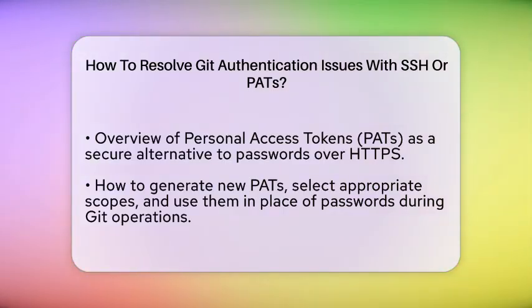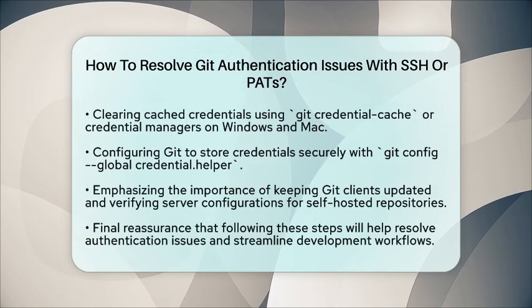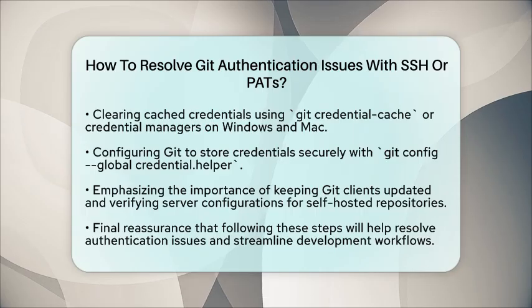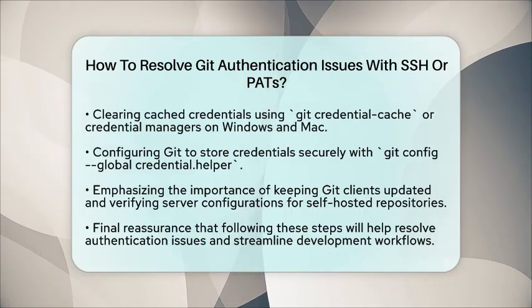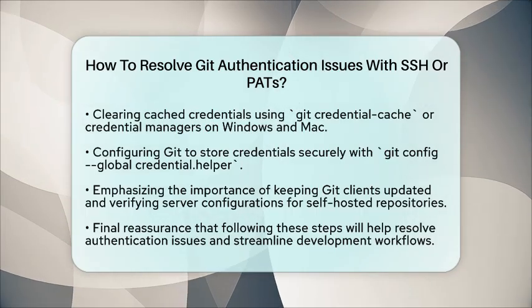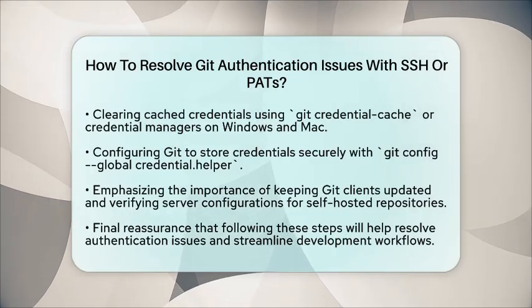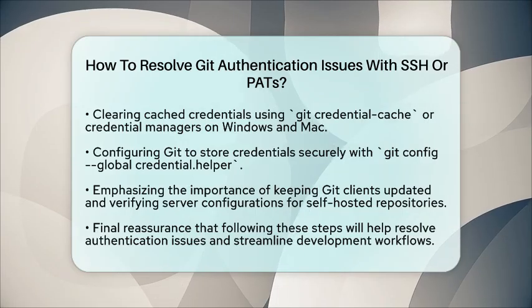When you clone or push, Git will prompt you for a password. Instead of your old password, paste the PAT. Sometimes, your system might cache old credentials, causing conflicts. To clear this, you can run git credential-cache exit or use your credential manager to remove outdated entries. On Windows, the credential manager stores these details, and on Mac, you can use the Keychain Access app. Updating your credentials ensures Git uses the new PAT.